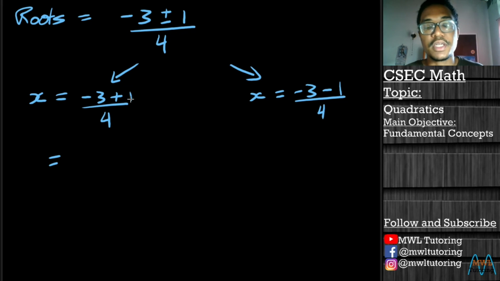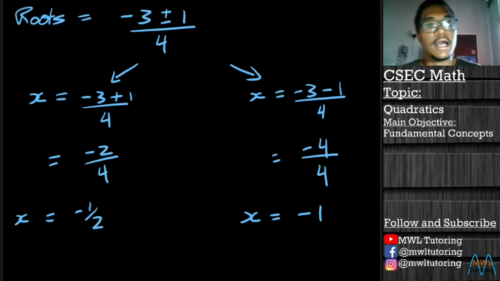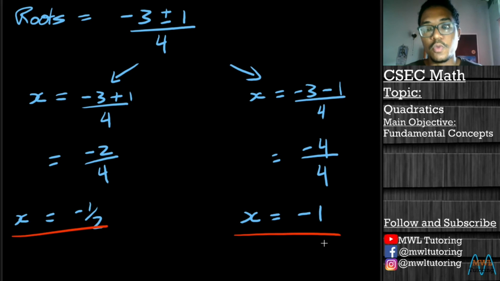So negative 3 plus 1 is negative 2 over 4, which could reduce to negative 1/2. And negative 3 minus 1 is negative 4 over 4, which could reduce to negative 1. And there you have it. We've gotten the same values of our roots as we did when we factorized, which proves that we could use the quadratic formula or the factorization method to solve for our x-intercepts or roots of our quadratic equations.